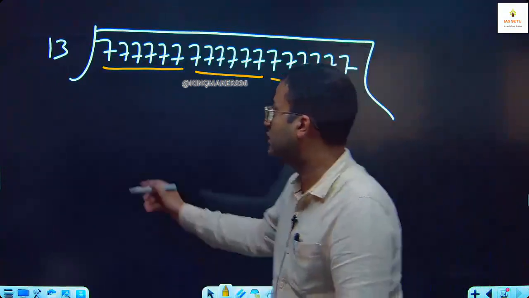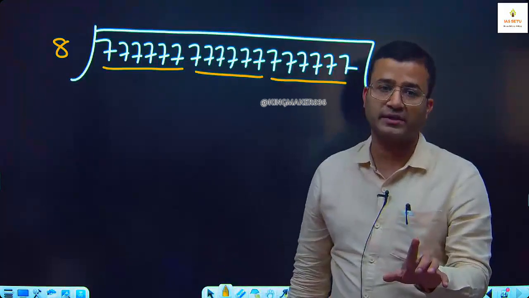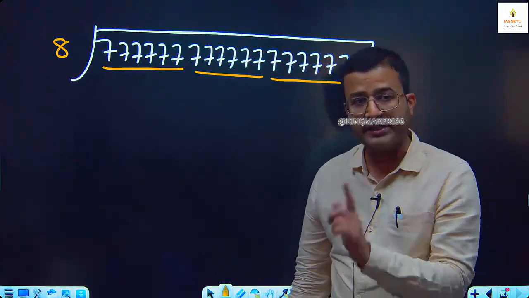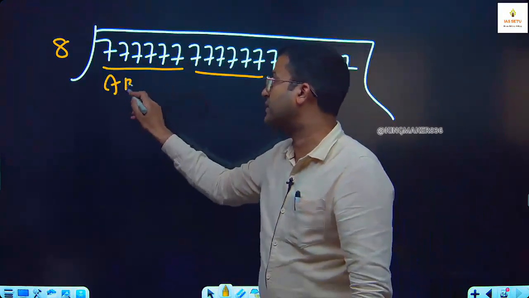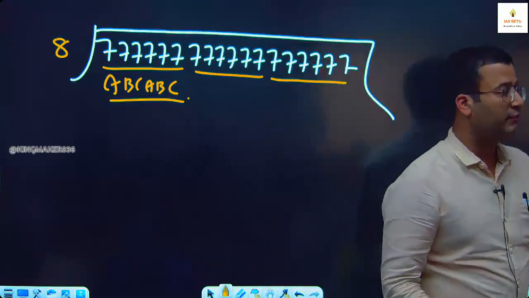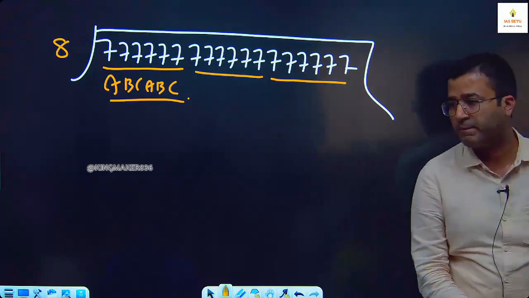If I asked this same question with division by 8, don't overlap the concept. Then some other concept will apply for 8. This ABC concept is applicable for only 3 divisors, 7, 11, 13.